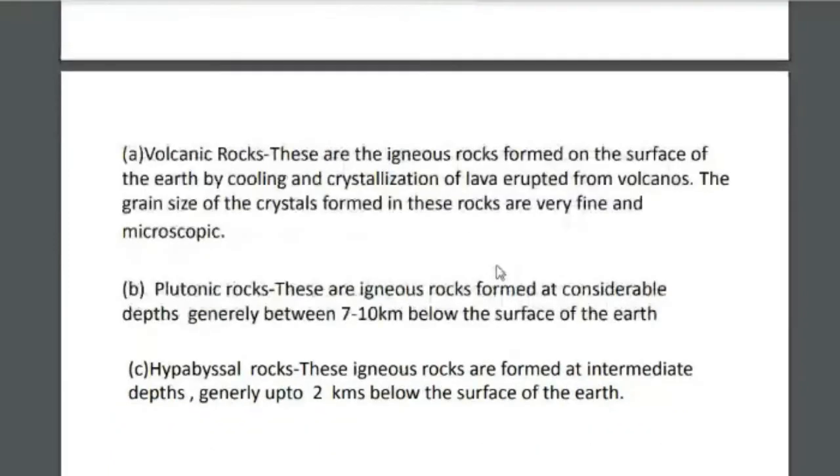Now, based on the depth of formation, igneous rocks are classified into three types: volcanic rock, plutonic rock, and hypabyssal rock. Volcanic rocks form because of volcanic eruption and the presence of magma outside the earth's surface. When the lava solidifies, it forms volcanic rock. They will be fine grained in nature. Second one, plutonic rock, the rocks which form from molten magma into solid rock.